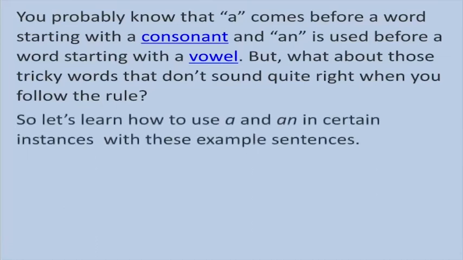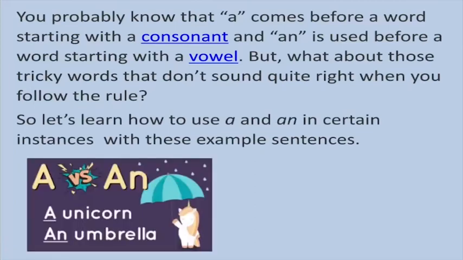So let's learn how to use the article a and an in certain instances with these example sentences. A unicorn, an umbrella. Here in both examples you can see the word unicorn begins with the vowel u, and the next one, umbrella, also begins with the vowel u.